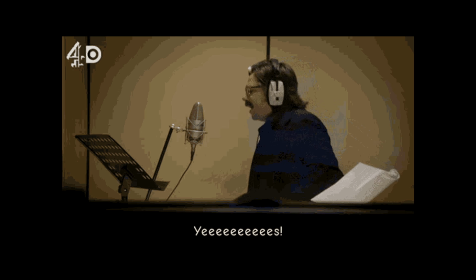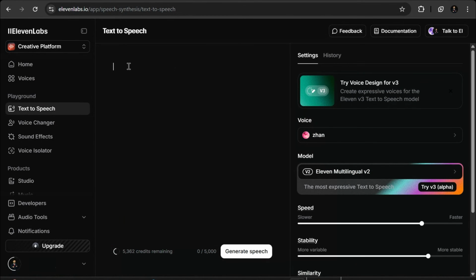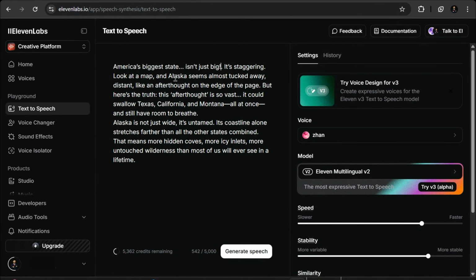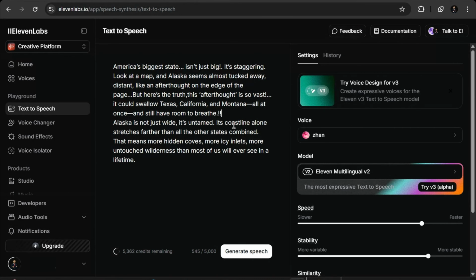Now it's time to add the voice. Open up 11 Labs and head over to the text-to-speech option. Paste your script inside. And here's a pro tip. Make sure you add punctuation, commas, exclamation, or question marks. These little details make the AI voice sound more natural and engaging.